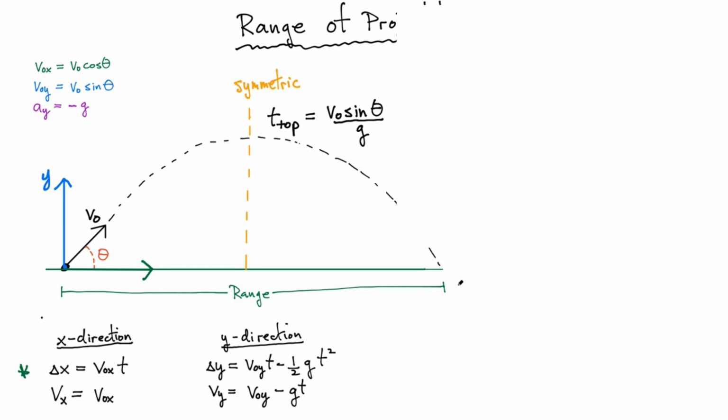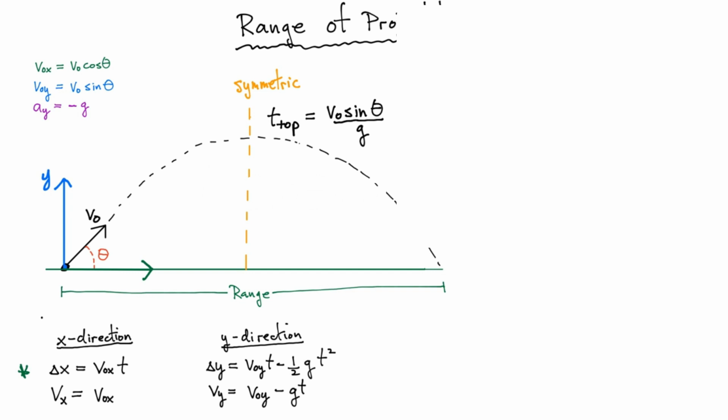And that's what I've defined by the green line here. That is simply going to be equal to my initial velocity in the x direction, which I know. It's simply v0 cos theta multiplied by the time. So if I know an expression for the time, I could substitute it into this equation. Let's call it equation 1. And I can find what the range of the projectile is.